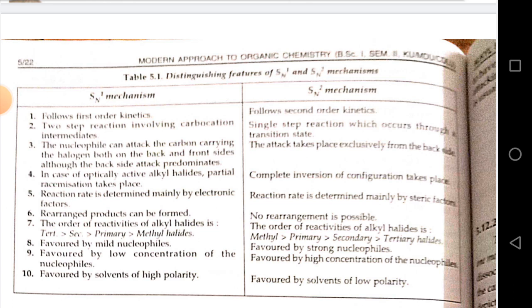SN2 mechanism. It follows second order kinetics. It is a single step reaction which occurs through a transition state. The attack takes place exclusively from backside. Complete inversion of configuration takes place. Reaction rate is determined mainly by steric factor. No rearrangement is possible. The order of reactivity of alkyl halide is methyl greater than primary greater than secondary greater than tertiary halides. It is favored by strong nucleophile. It is favored by high concentration of the nucleophile. It is favored by solvent of low polarity.